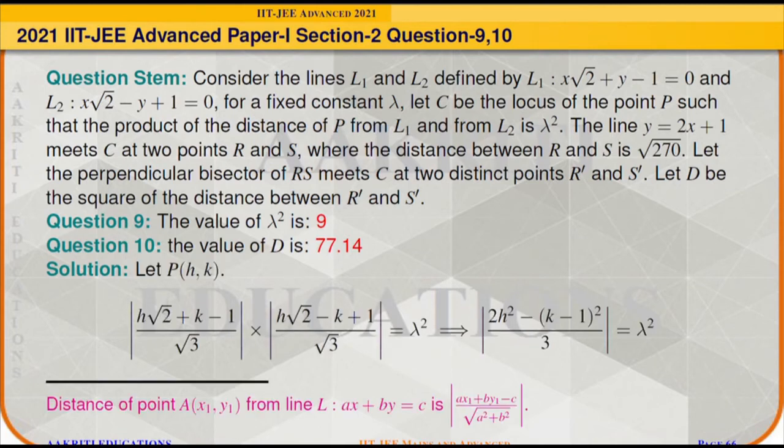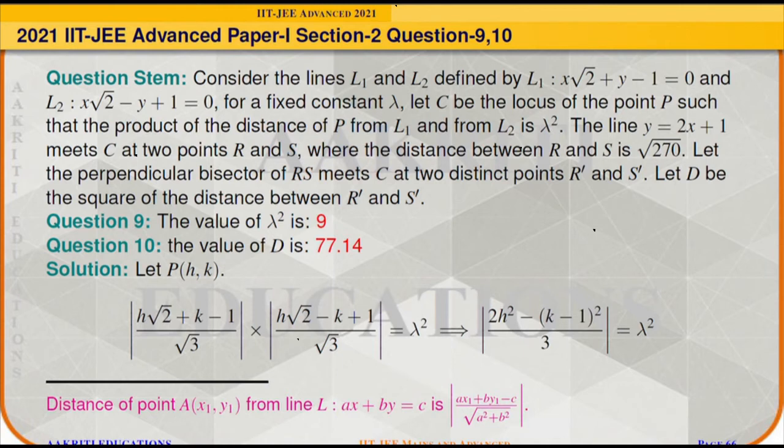Now to find the locus of the point, let us assume that P is (h, k), and we know that the distance of any point A (x1, y1) from the line ax plus by is equal to c is given as modulus of ax1 plus by1 minus c divided by square root of a square plus b square. And we are given that the product of the distance of P from L1 and from L2 is lambda square.